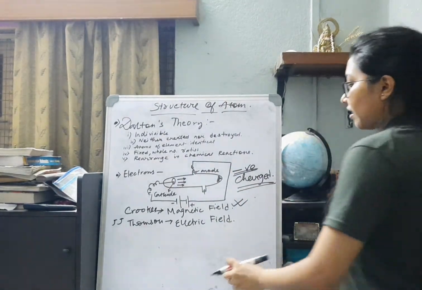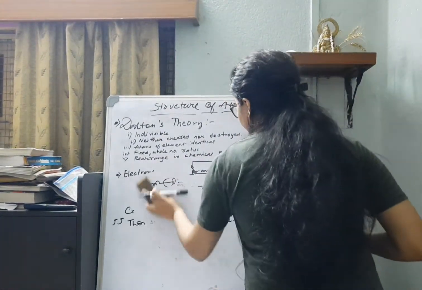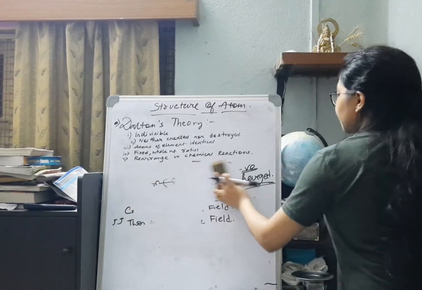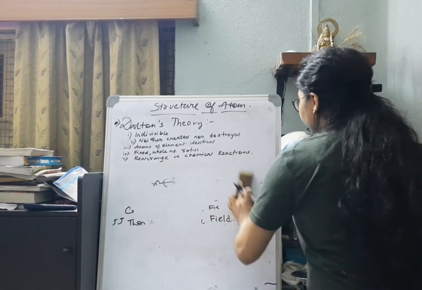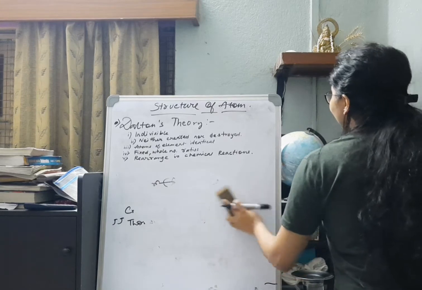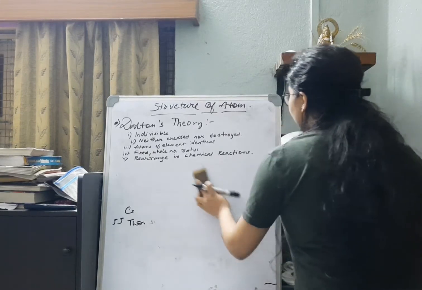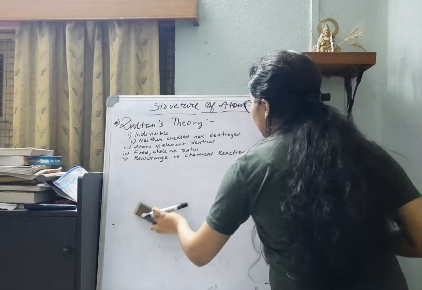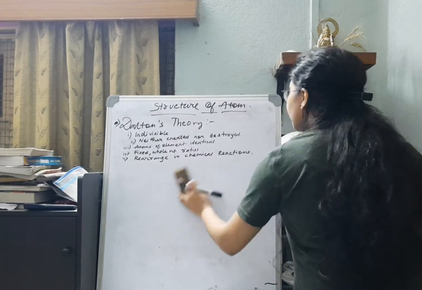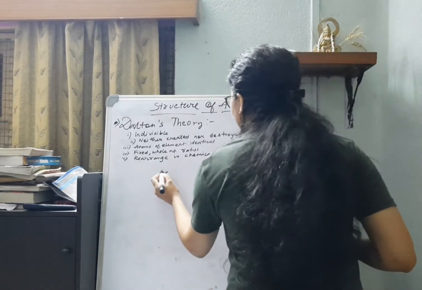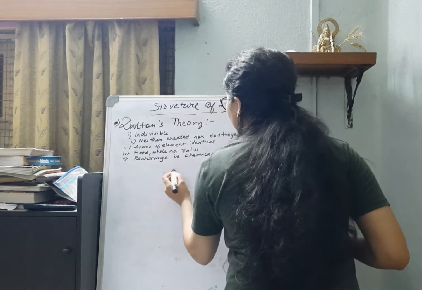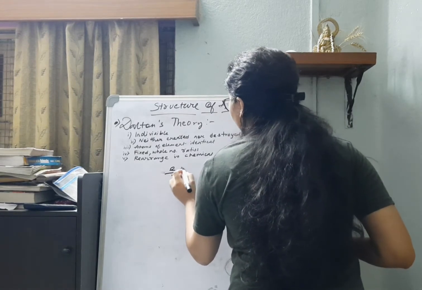And he drew certain important conclusions as well. The first most important conclusion was that he could determine neither the mass nor the charge, but he could determine the charge to mass ratio. That is, J.J. Thomson could determine the e/m value of the electron.